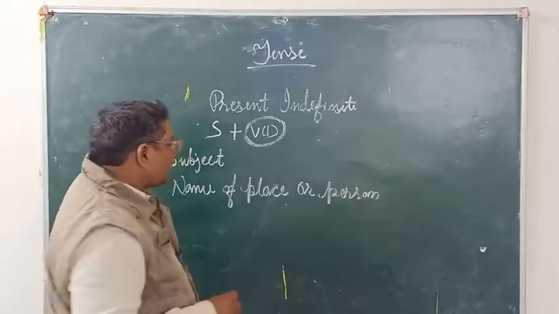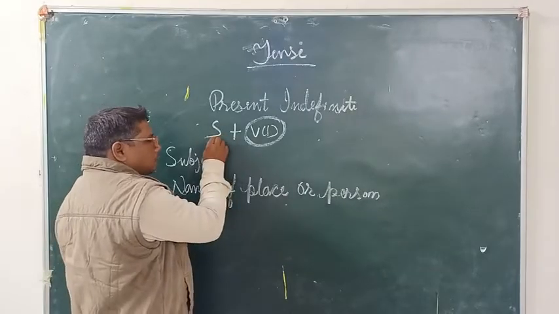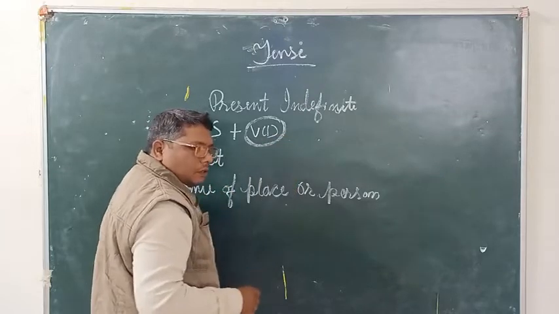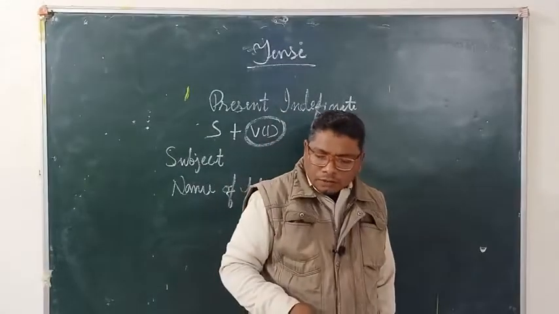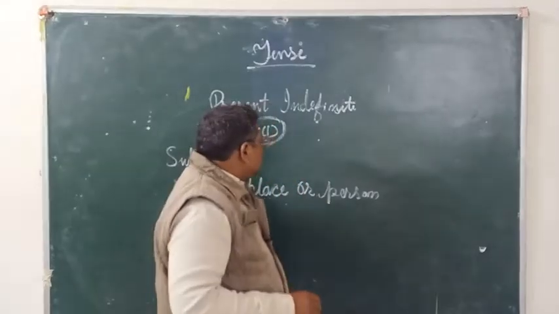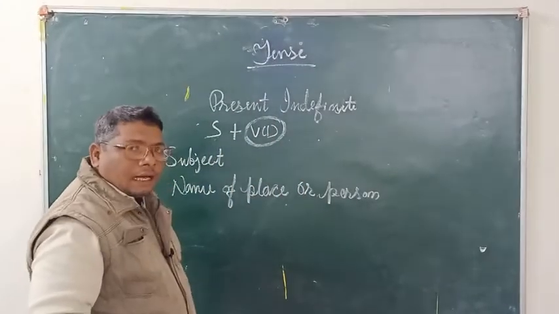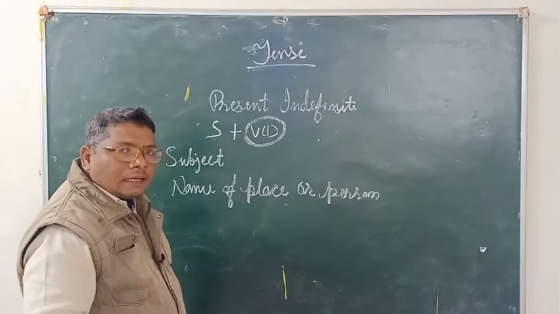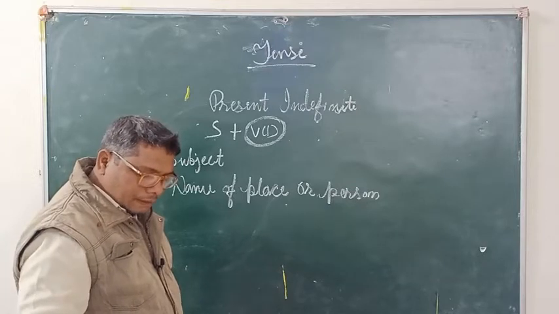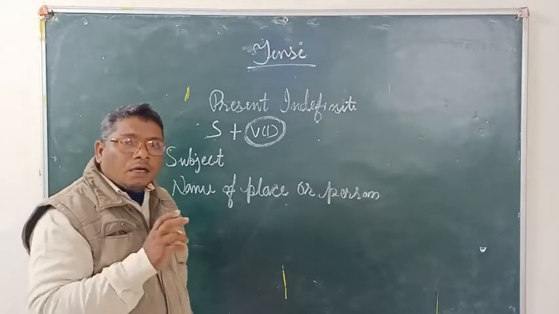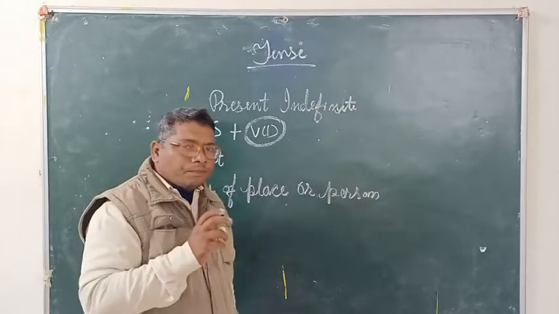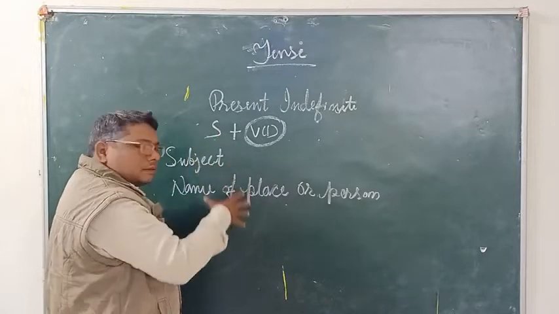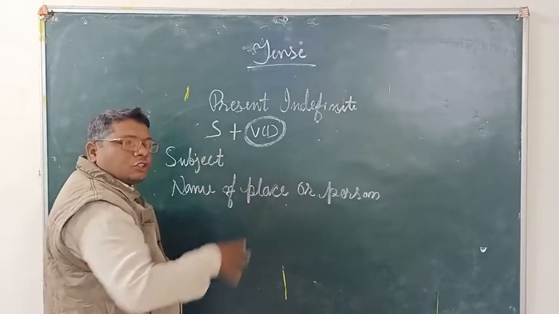Let's come to it. So this is called subject. Subject plus first form verb. If there is a subject and a first form verb, we can recognize that it is present indefinite. This is the small introduction part of this lesson, and next class I will write the whole explanation.